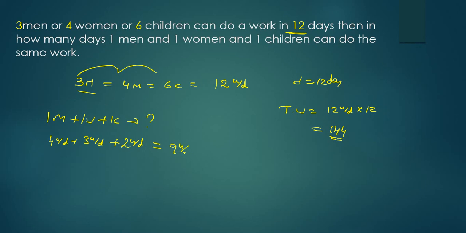So days required to complete the work is nothing but total work divided by work done per day. What is work done per day? 9. On simplification, you get 16 days.